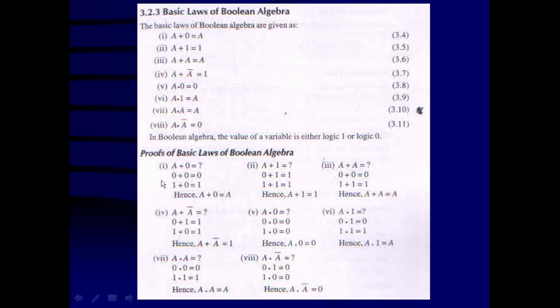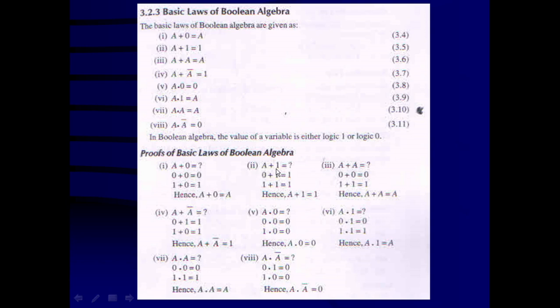Because 0 plus 0 is going to be 0, that means we have considered A is equal to 0. So A plus 0 is equal to the variable itself. And 1 plus 0 is equal to 1, where variable A is equal to 1. So 1 corresponds to the variable A. That means this law is proved.